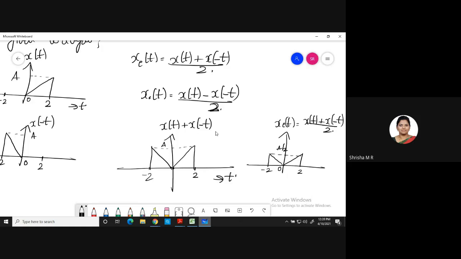Even part? Followed? Yes, ma'am. Amplitude you reduce by 2 because it's divided by 2, right? So amplitude reduced by 2. So you get a by 2. Suppose your signal is 2 here, it will become 1. If it's 1, amplitude will become 0.5. Clear? This is the even part of this signal. Got it?